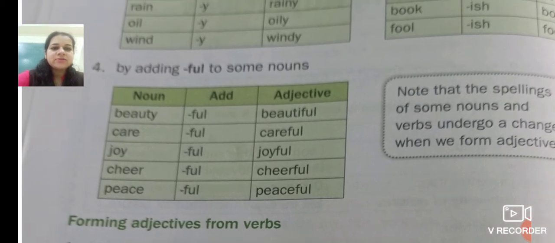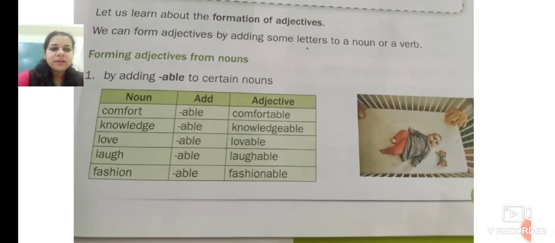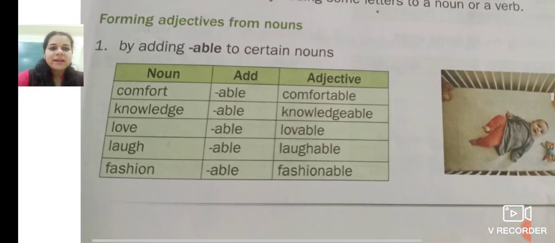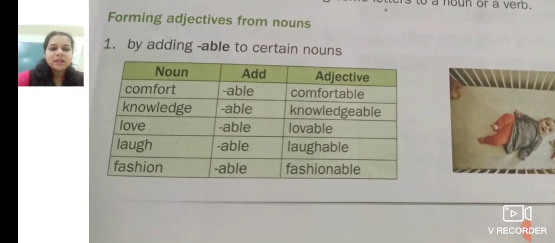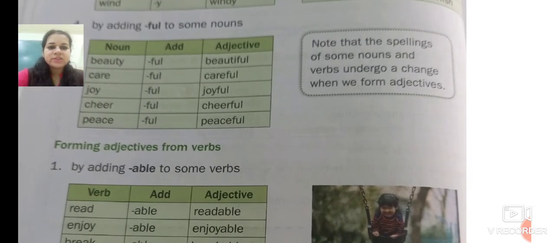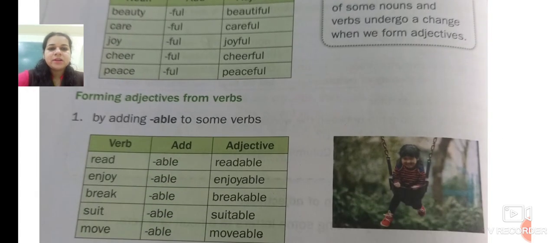Like in love, we saw in the spelling, E is removed and ABLE is added to it. LOVABLE. So the spelling is changed. Lovable. Some spellings are changed when we add suffixes.